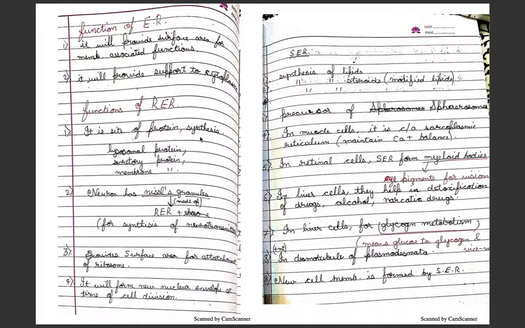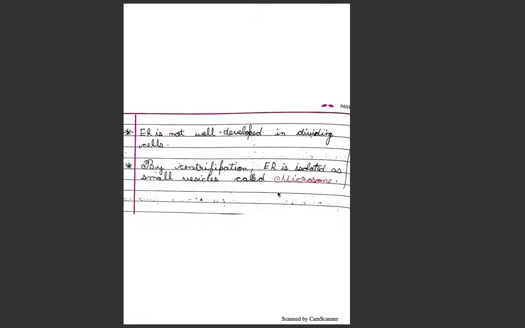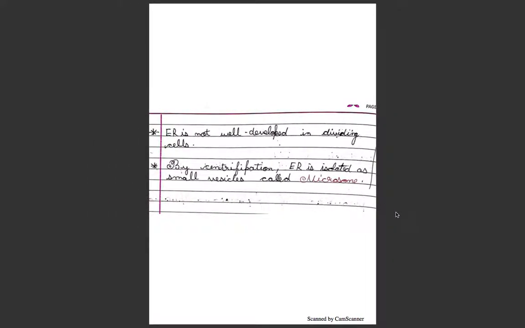In liver cells, they help in the detoxification of drugs, alcohol, and narcotic drugs. In liver cells, they are also present for glycogen metabolism, meaning glucose to glycogen, and vice versa. It is also present in the desmotubule of plasmodesmata, which we studied. New cell membrane is also formed by SER. Endoplasmic reticulum is not well developed in dividing cells. By centrifugation, ER is isolated as small vesicles called microsomes.